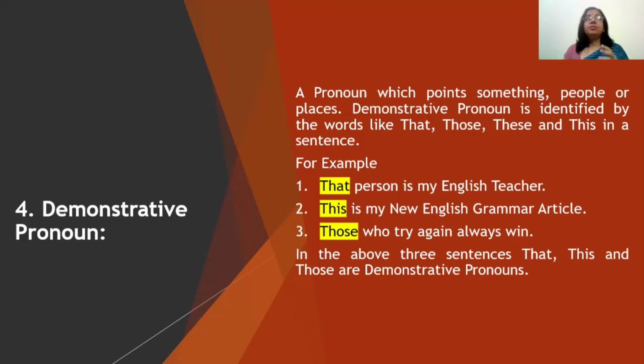Now that is used for a singular person, but that should be far. And this is used for singular, but that is near. Next is those who try again always win. Those is used for plural, but that too very far. In the above three sentences, that, this, and those are demonstrative pronouns.